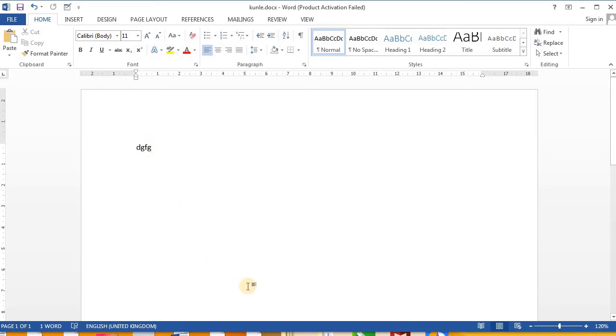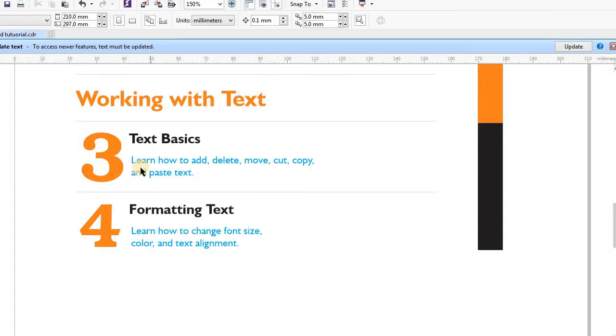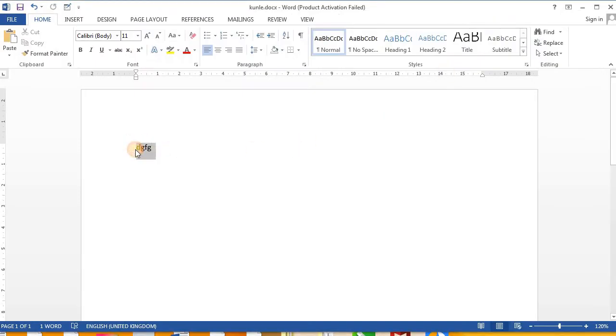Now let's go to the next thing, which is to learn how to add, delete, move, cut, copy and paste text. So let's do that. I'm typing.